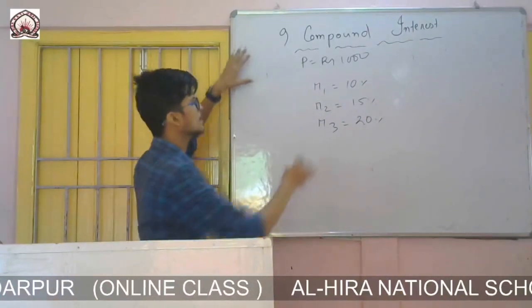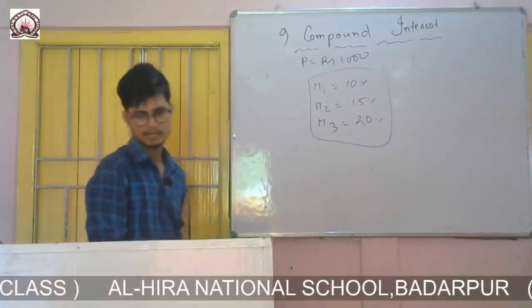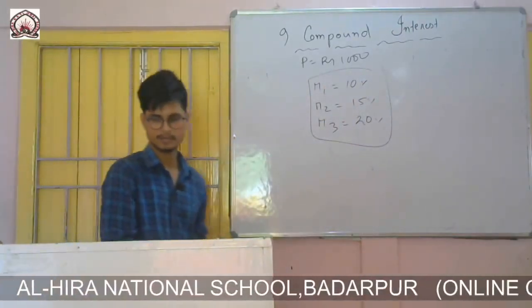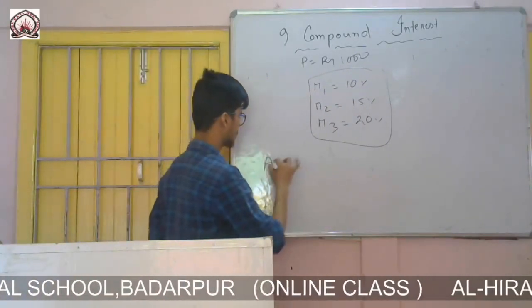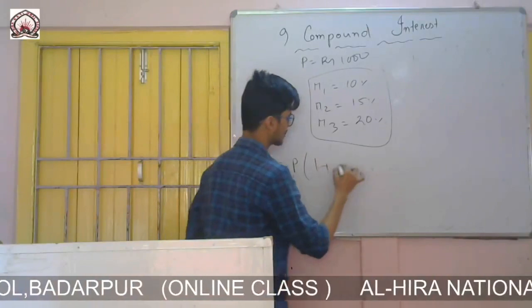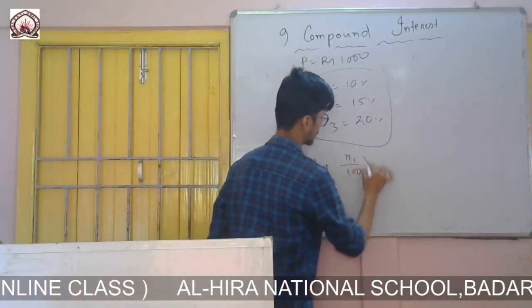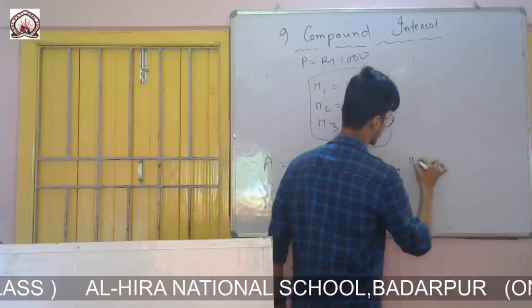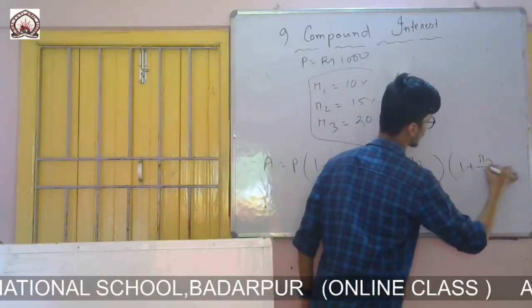If the question is given with these different rates, successive rates are given, then simply we'll use this formula, amount equals to P into 1 plus R1 by 100, then again 1 plus R2 by 100, then again 1 plus R3 by 100.